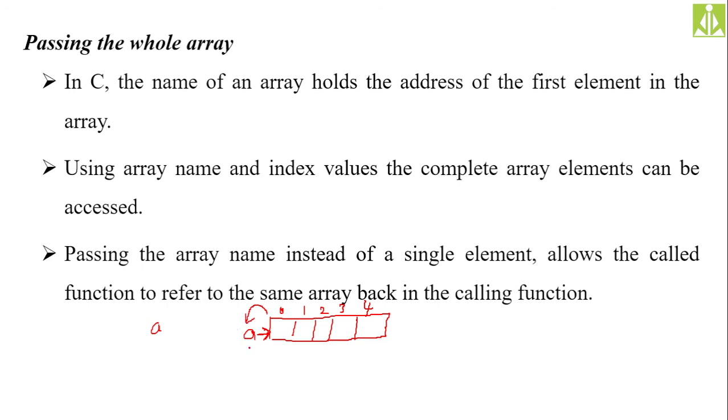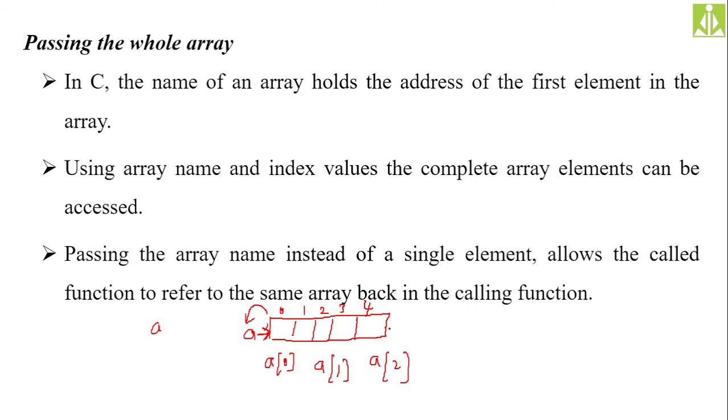If you give just the array name, you get the address of the first location. If you apply the index to that address, you receive the value, like this value, A of 2, this value. Likewise, we access all the values from the array.